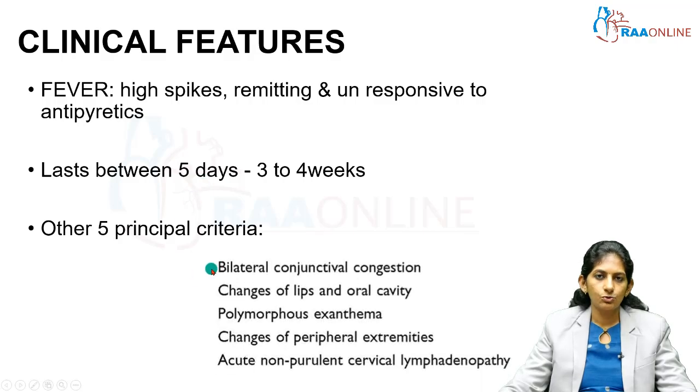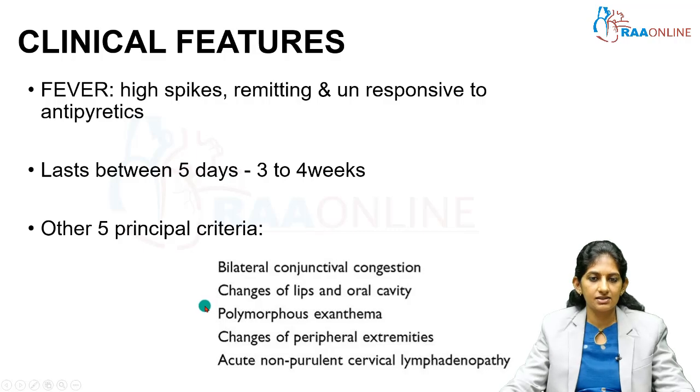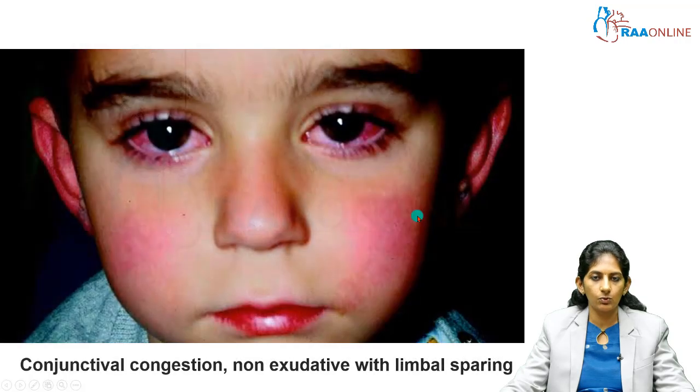In the eyes, look for conjunctival congestion. In the oral cavity, look for changes in the lips, and in the oral cavity, look for any ulcers. Look at the skin for any rash, any exanthems. Look at the extremities, look at the fingers and toes, nail abnormalities, skin peeling, etc. Look at the lymph nodes, non-purulent cervical lymphadenopathy. So, these are the other 5 principal criteria. We will see one by one.